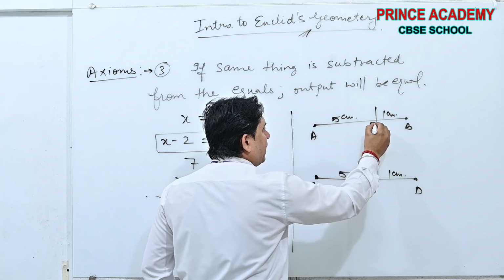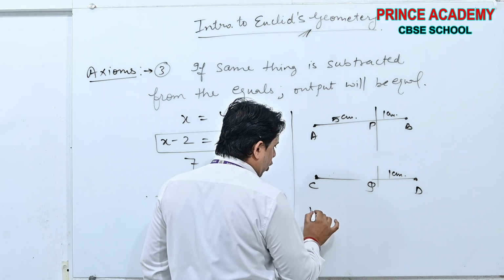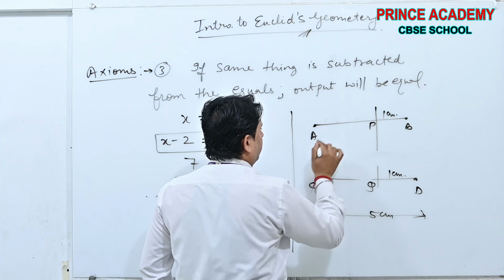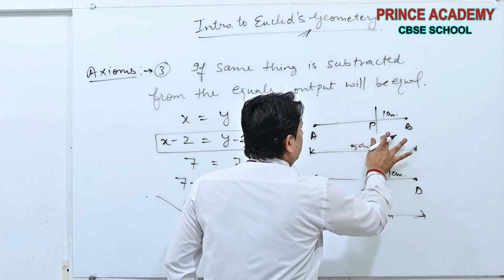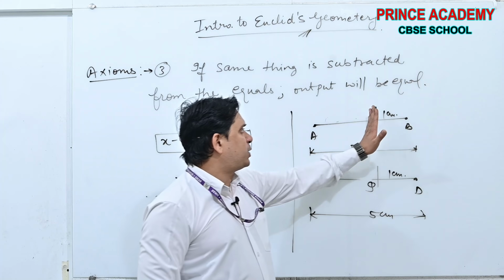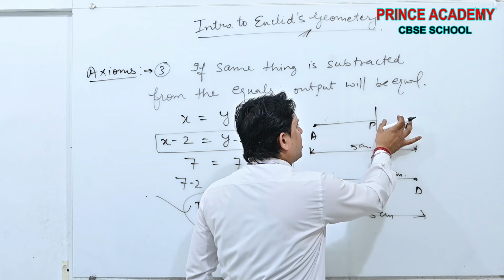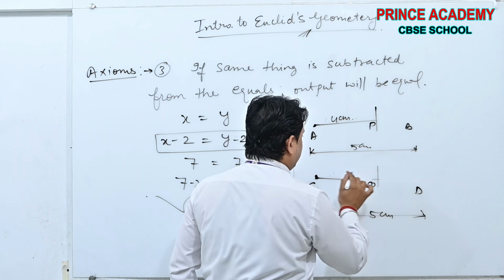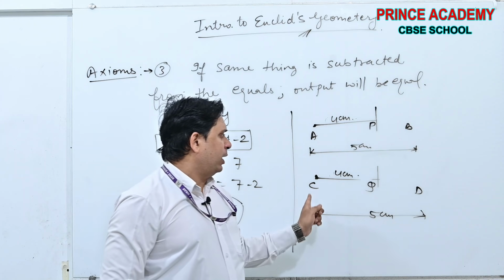The output will be AP and CQ. Suppose, see beta, the whole was 5 centimeters. Now, when we removed this part, 1 is subtracted. Then AP will be equal to CQ.